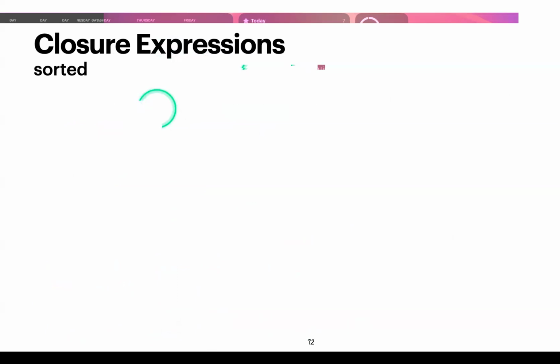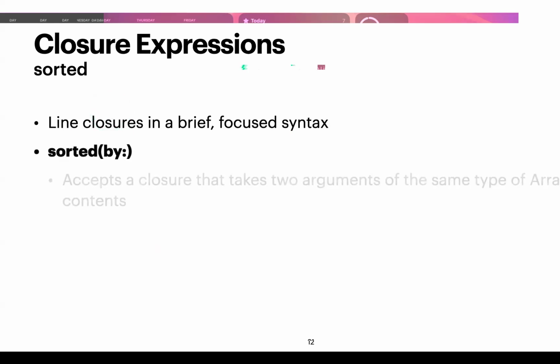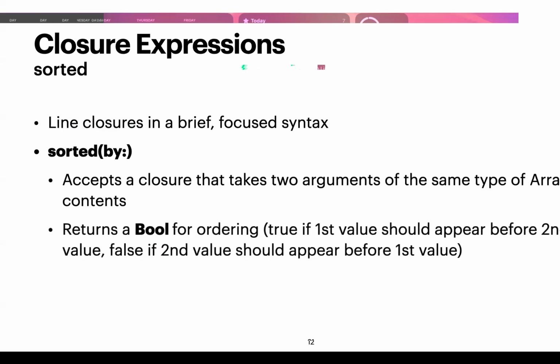So again, it's a bit confusing, I know, but let's take a look at an example of how we could use closures that is more common. Usually you don't see nested functions, but this is what you see, the last type. There's a method called sorted, and it takes a closure in a very brief and focused syntax. Sorted accepts a closure that takes in two arguments of the same type as the array contents, and it returns a Boolean for ordering. If it returns true, that means the first value should appear before the second value, and if it's false, the second value should appear before the first value.